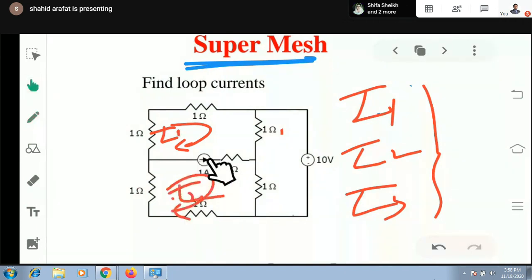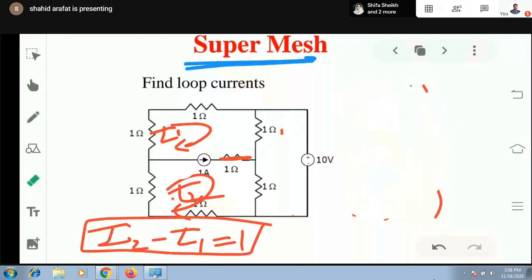You can simply see the value of this current. The value of this current source is 1 ampere, and it is showing a rightward direction. So for the rightward direction, this current will be I2 minus I1. And if it were in the leftward direction, I would be writing I1 minus I2. Through this branch, current can be either I1 minus I2 or I2 minus I1. If you are writing I1 minus I2, it means you are considering the direction of I1. And if you are writing I2 minus I1, it means the direction of I2 will be considered. So here the direction of this current source is rightward, so the rightward direction will be I2 minus I1. So I can simply write I2 minus I1 equals 1.